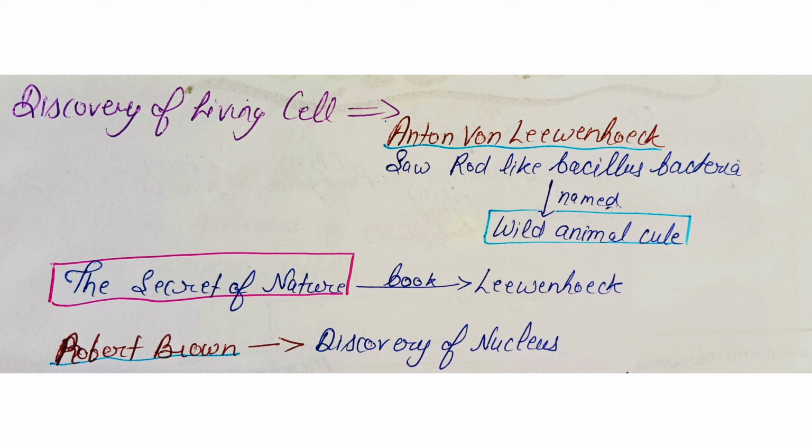With the advancement of microscopy techniques, the living cell was discovered by Anton van Leeuwenhoek. He took pond water and saw many rod-like bacteria in the water. These were bacillus bacteria, and he named them wild animalcules. The book published by Leeuwenhoek is The Secret of Nature. After that, the nucleus was discovered by Robert Brown.